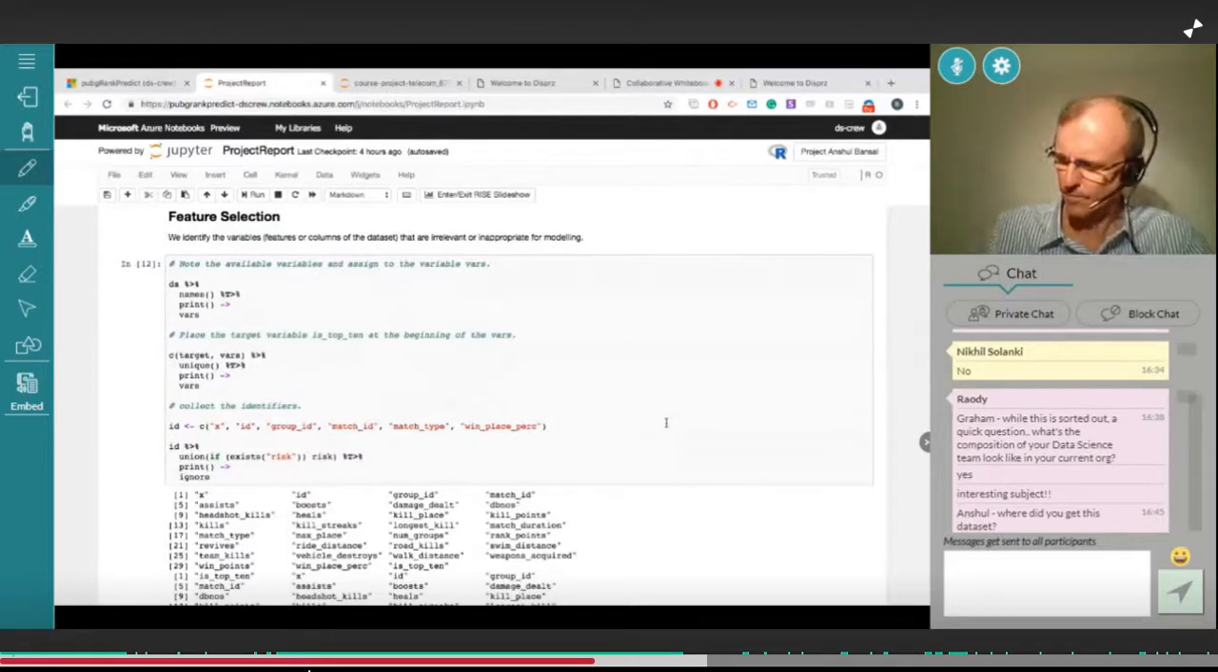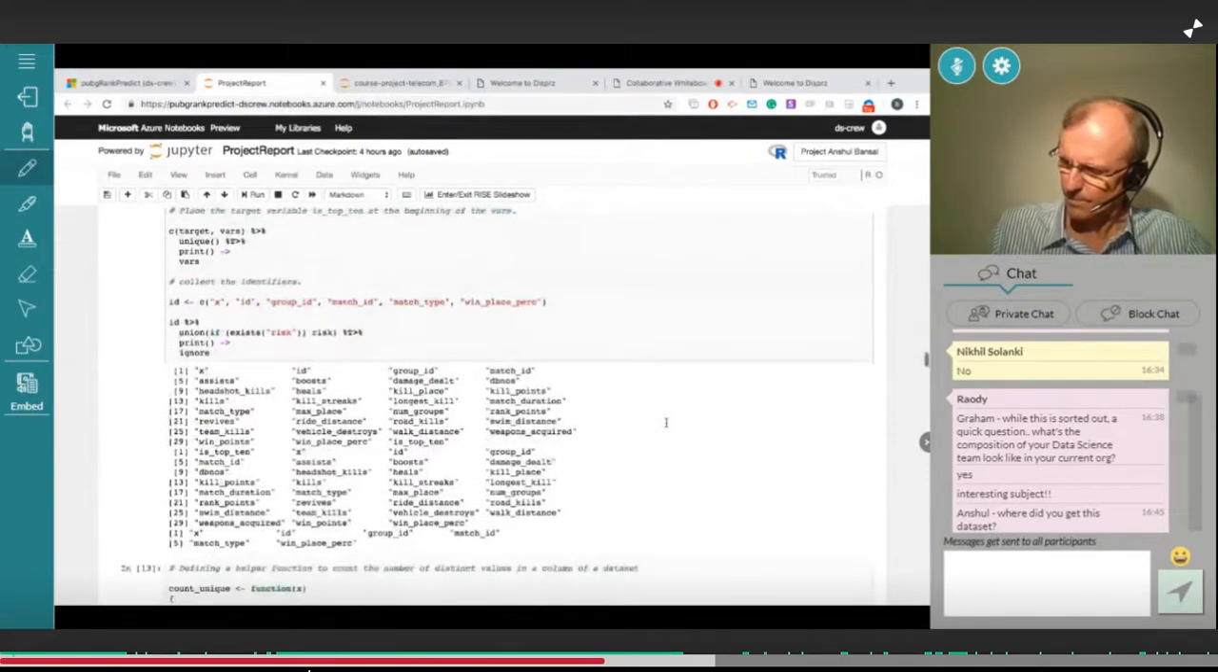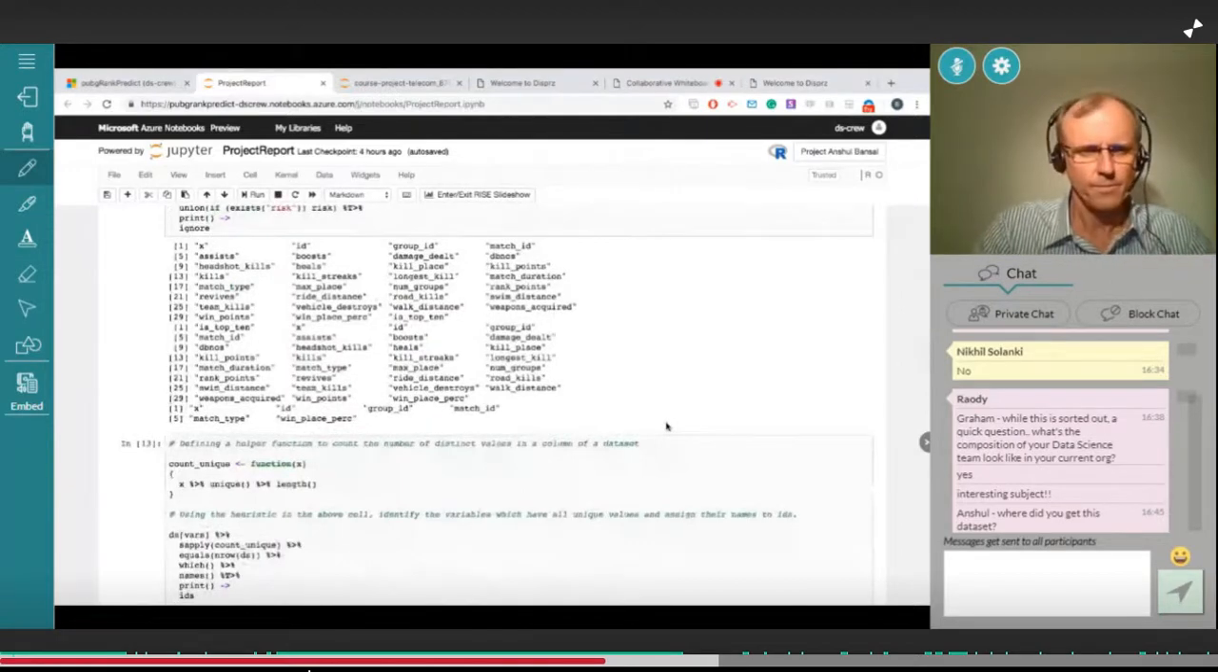So these are the identifiers, as mentioned, like group IDs and match IDs. Those were not relevant to me in terms of predicting, so I needed to filter out those kinds of variables from the data set. Initially, I could identify these IDs. Then there were helper functions to identify the unique values. Those need to be filtered out as well.